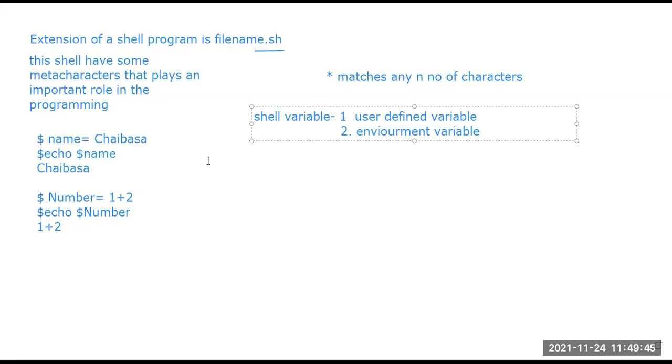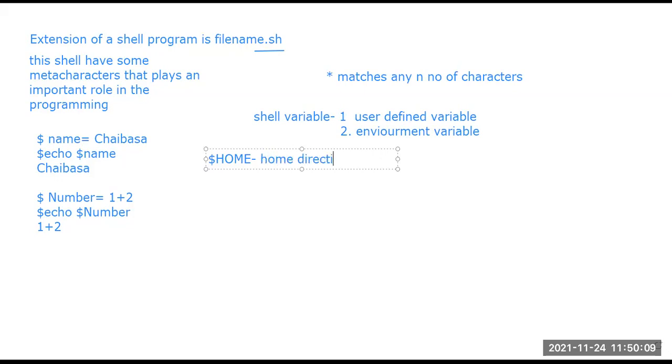One of the variables is known as $HOME. All the variable names are case sensitive. I repeat, the variable names are case sensitive. So HOME here is written with all capital letters. This environment variable is for the home directory.